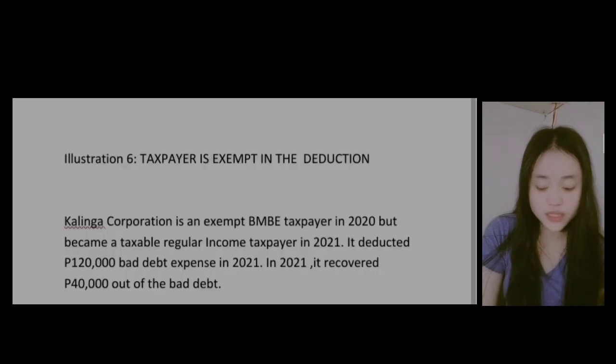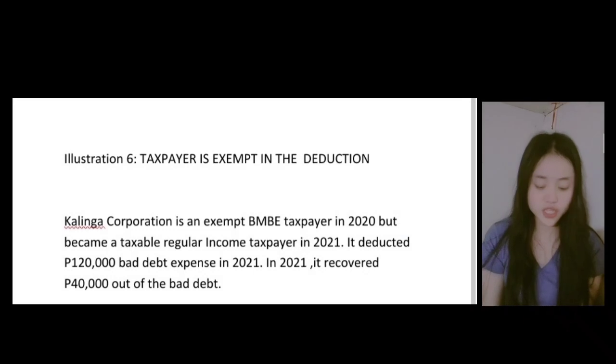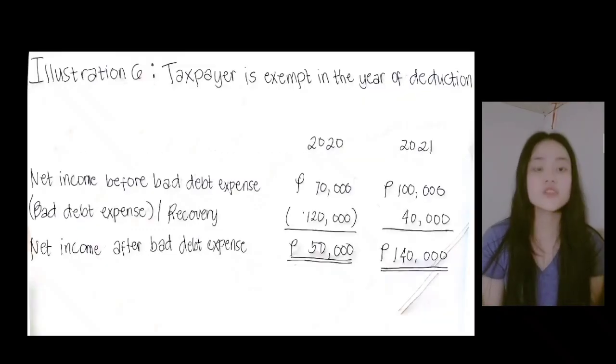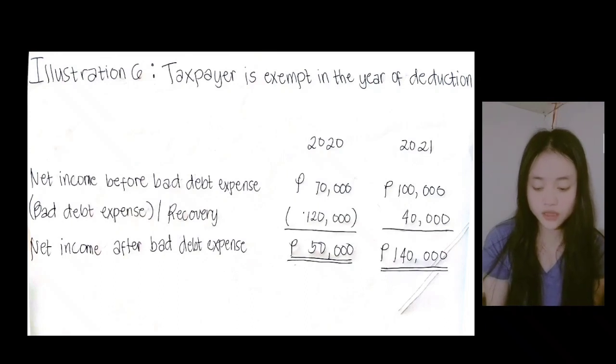Next illustration, which is illustration 6, about the taxpayer being exempt in the year of deduction. In 2020, net income before bad expense is a total of 70,000, and the bad expense recovery is a total of 120,000, which is subtracted. So the total net income after bad expense in 2020 is minus 50,000. In 2021, the net income before bad expense is a total of 100,000.